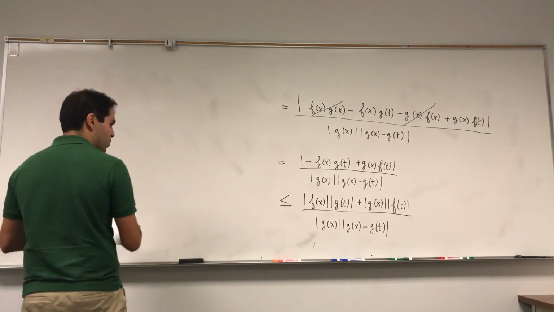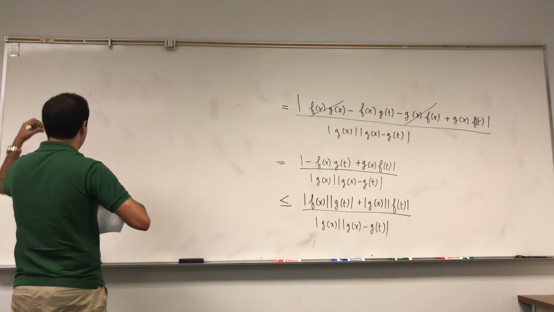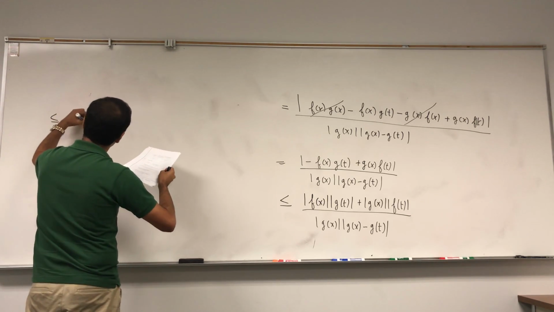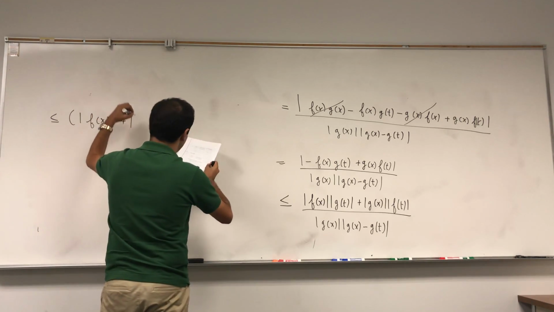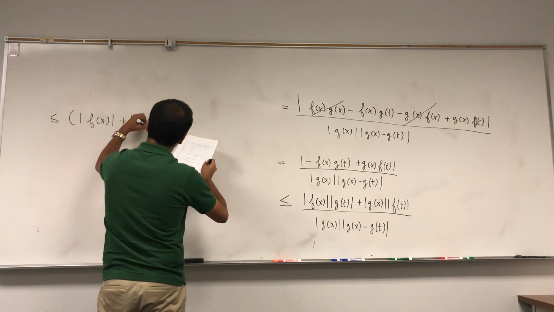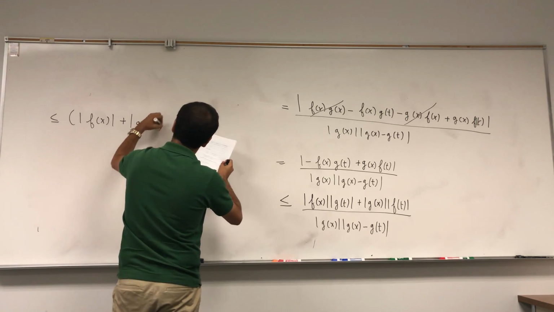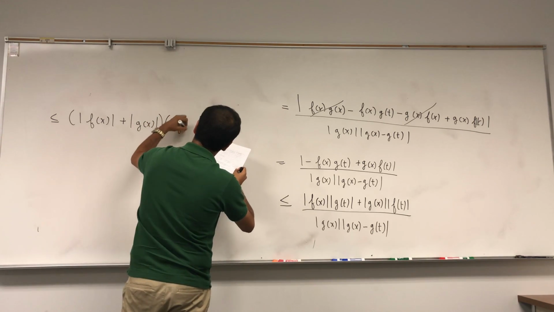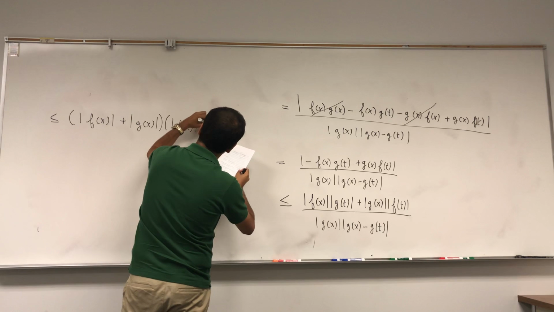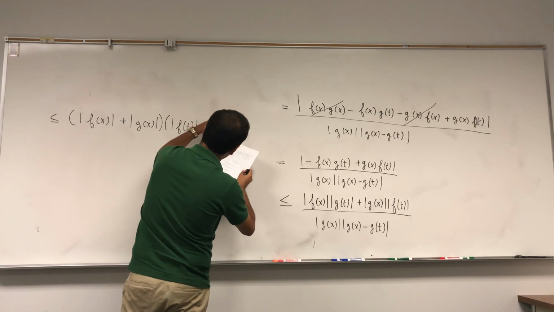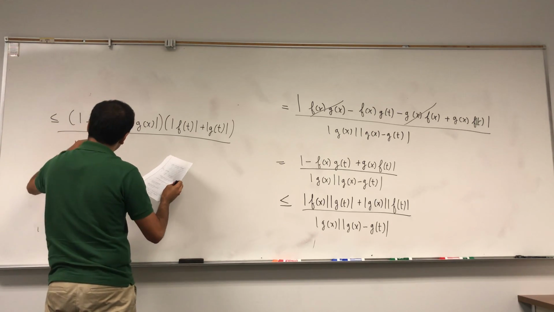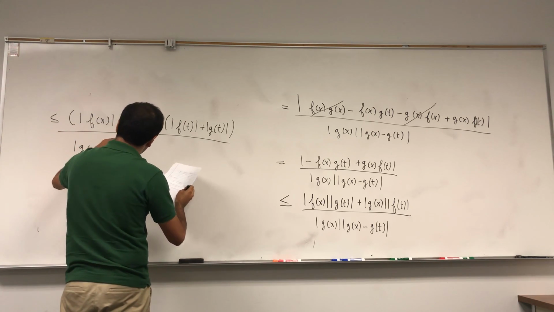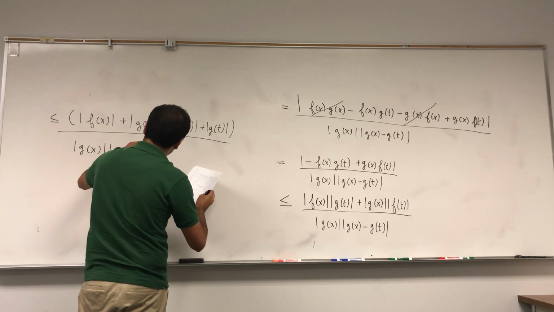And in fact, it turns out that the foiled out term is (f(x) + g(x))(f(t) + g(t)), divided by g(x) minus g(t).